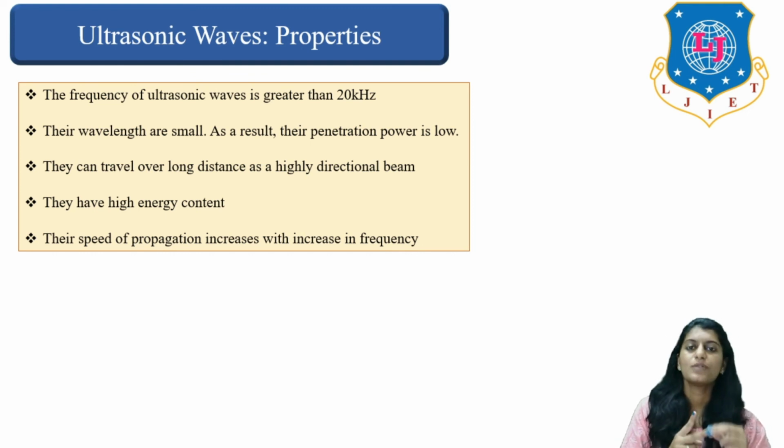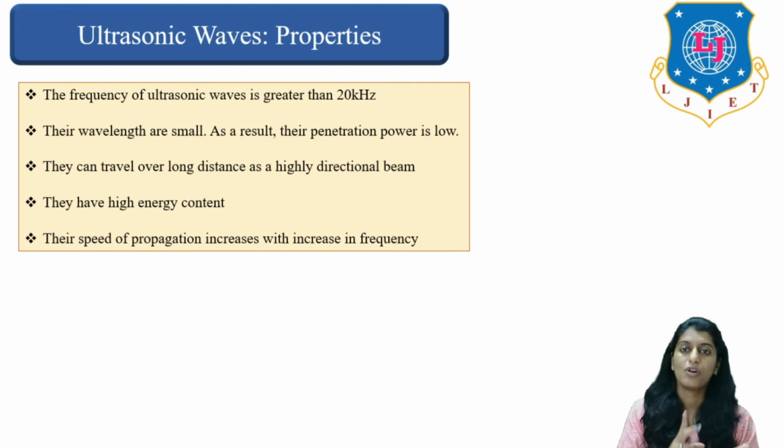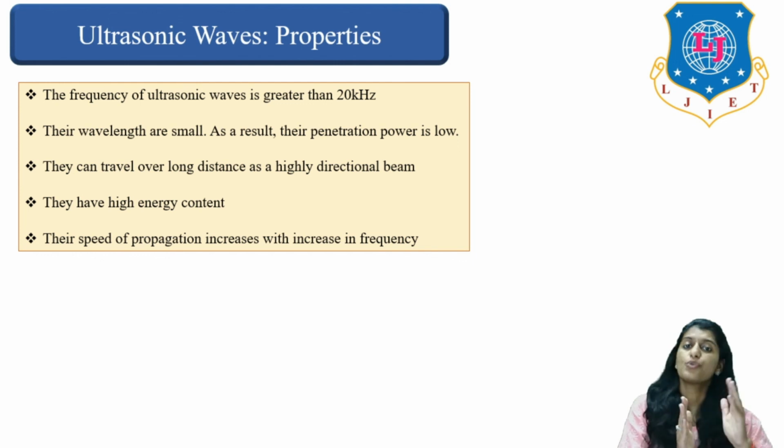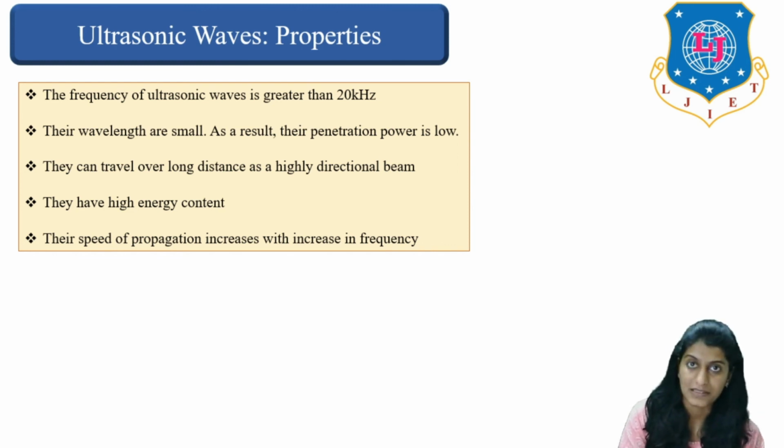Audible sound waves are those which fall between 20 Hz to 20,000 Hz, right? All the sound frequencies between 20 Hz to 20,000 Hz are audible to human beings, and we term them audible sound waves. Then comes the third one, which is ultrasonic wave, again inaudible to human beings.